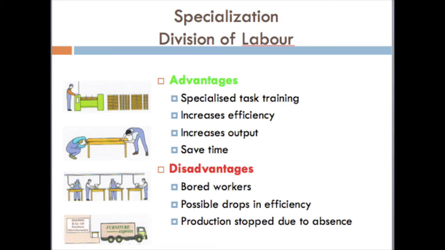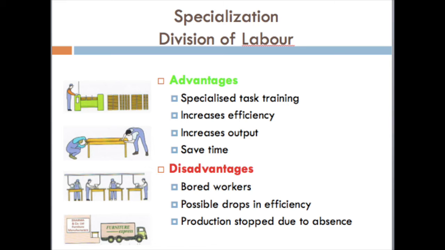Now, the fourth advantage is that because of specialization, it saves time. Time will be saved because the laborer who is specialized in performing a particular task will be more efficient, and he will perform the task quicker, he can do it very fast. Because he is doing the work again and again, he becomes faster. So because of specialization, time is saved.